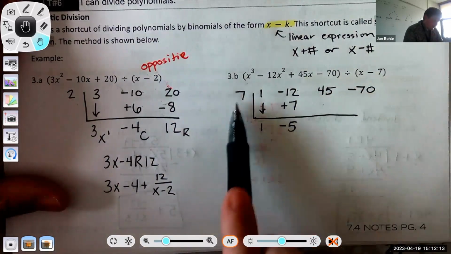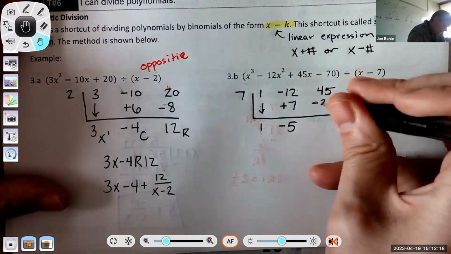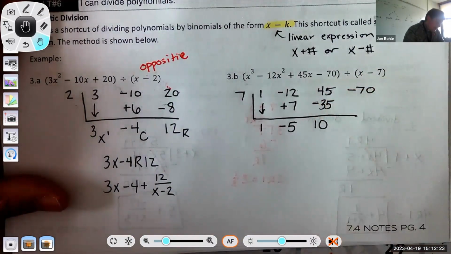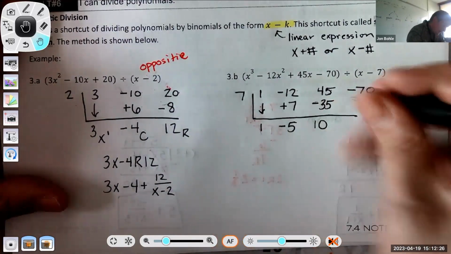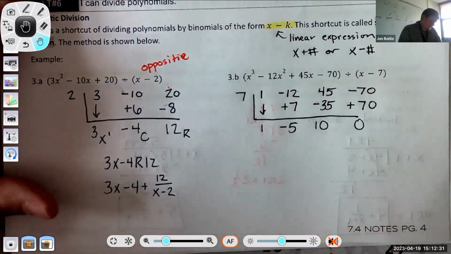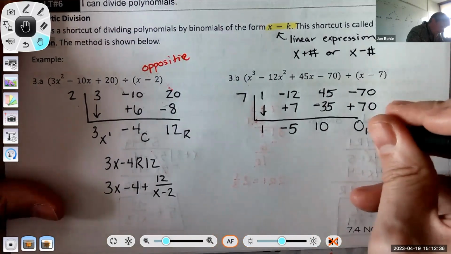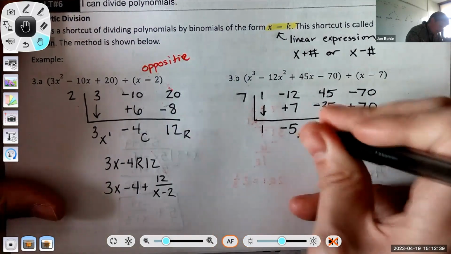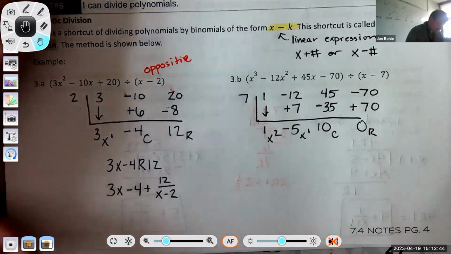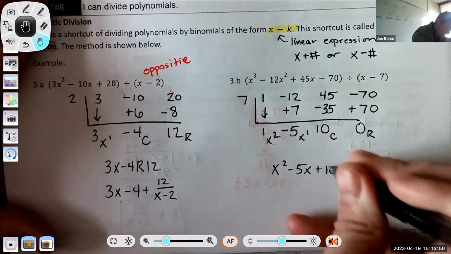And then to find this number, I'm going to go 7 times -5, which is -35. 45 minus 35 is 10. 7 times 10 is +70. -70 plus 70 is 0. This is going to be my remainder. This is my constant. This is my x to the first power. And this is my x to the second power. So my final answer is just going to be x squared minus 5x plus 10.